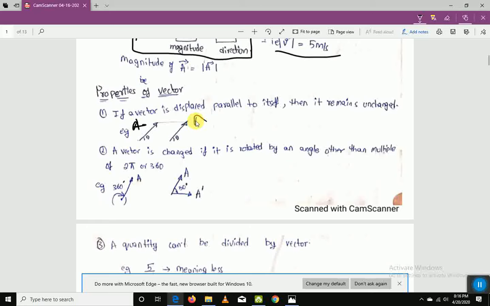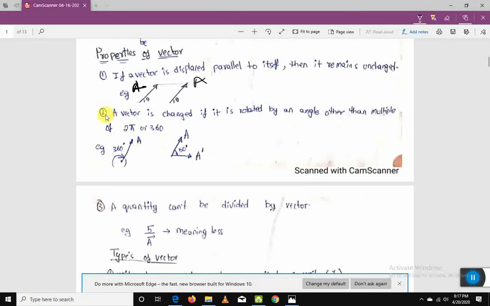I hope you understood. If a vector is displaced following these conditions, what are the conditions? Without changing the direction and the magnitude, then the new vector, it's not a new vector, it's the old vector itself, so there will be no change in the vector. This property is very important while solving problems. If a complex problem can be simplified using this property, so make sure you memorize this thing, shifting of vectors. This is known as shifting of vectors.